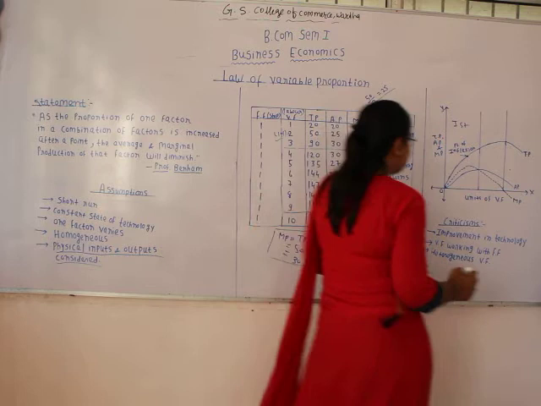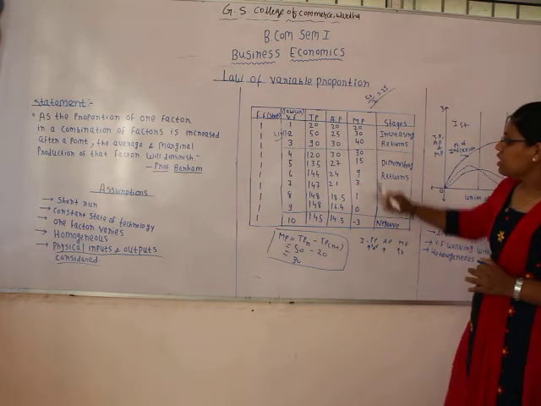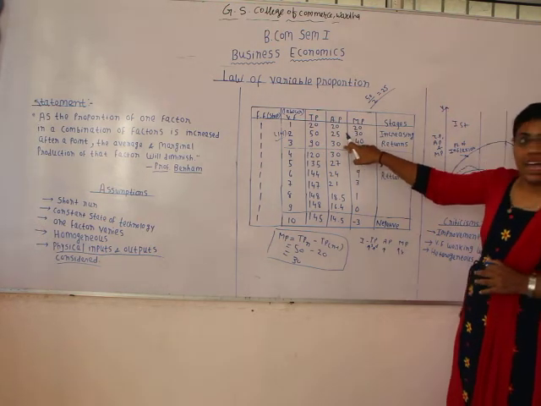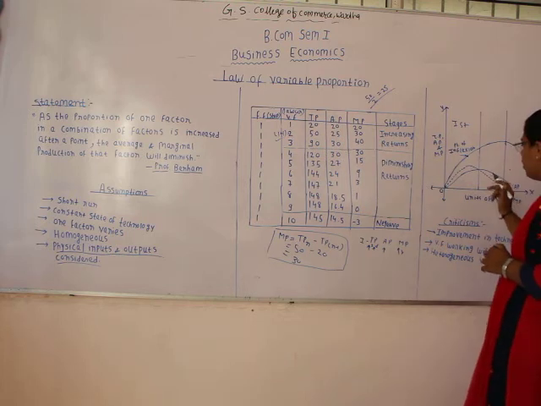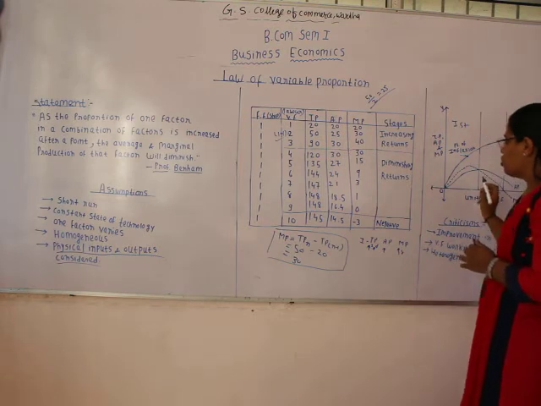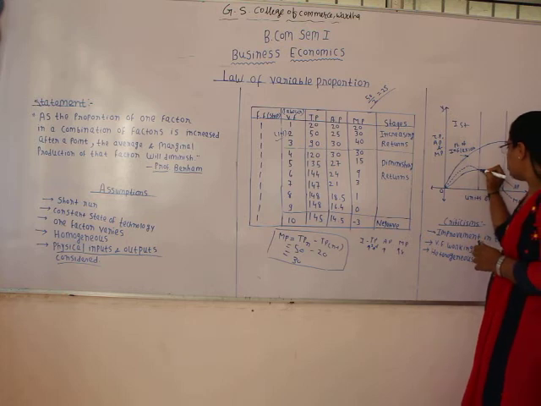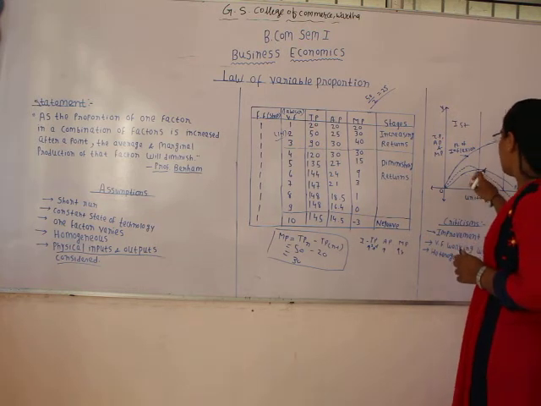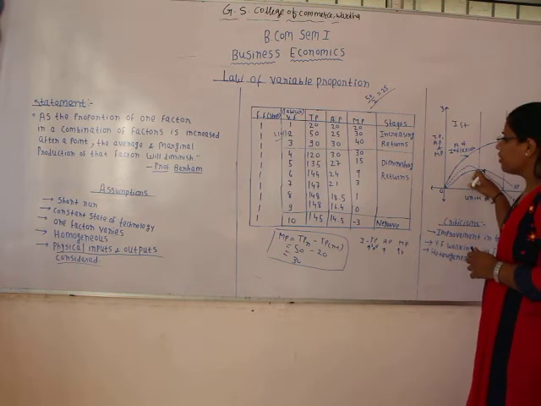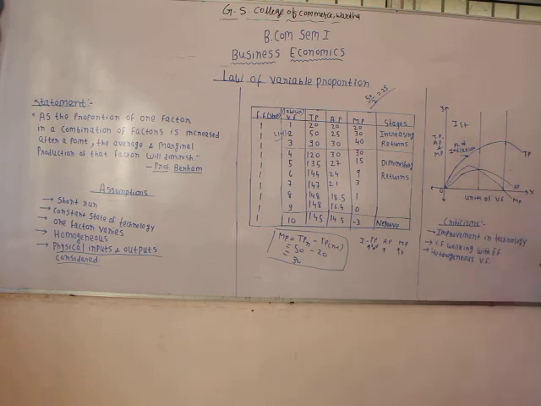Okay, so the first stage ends when the average product reaches its maximum. See here, maximum average production is 30 units, and the first stage ends when the average product reaches its maximum. Okay, so the first stage ends over here where the average product is equal to the marginal product and average product reaches its maximum. Then we will see the second stage.